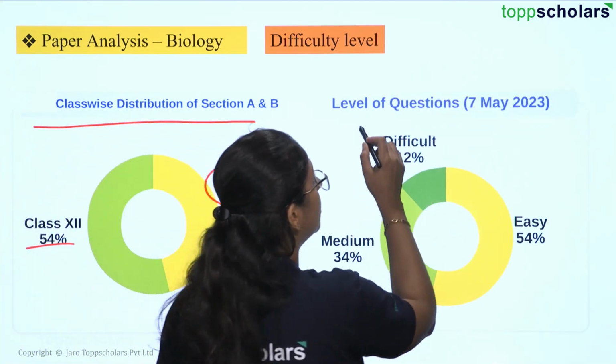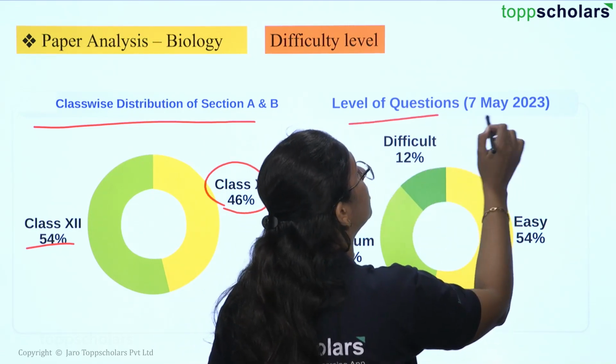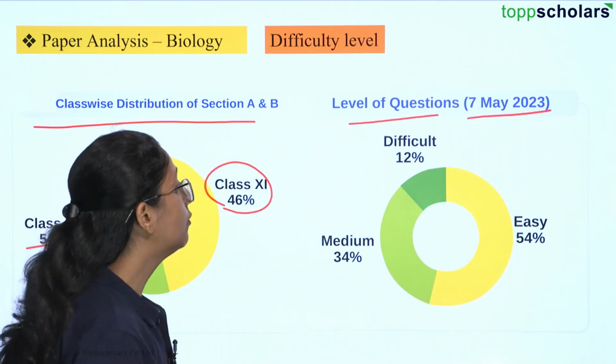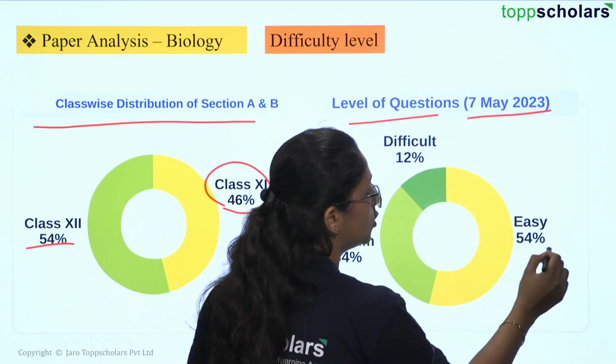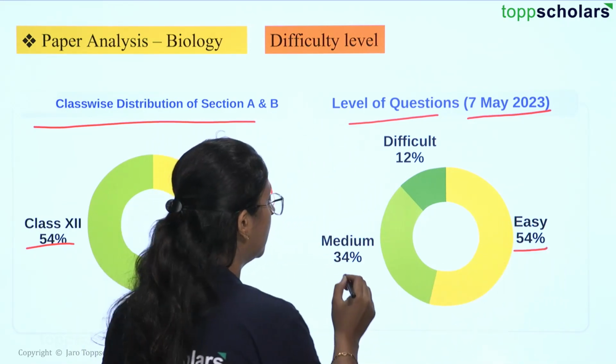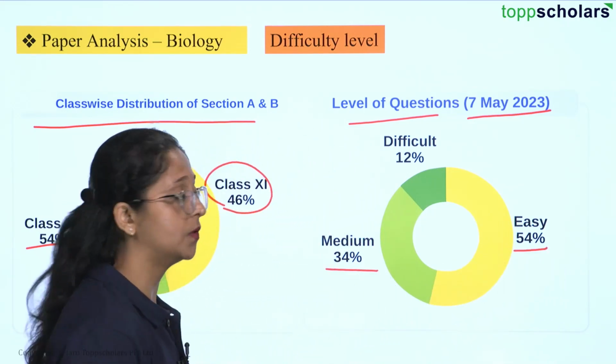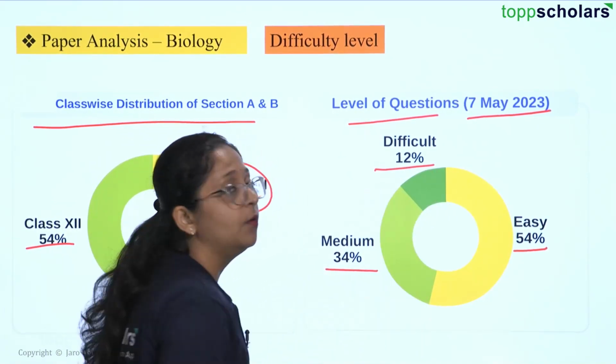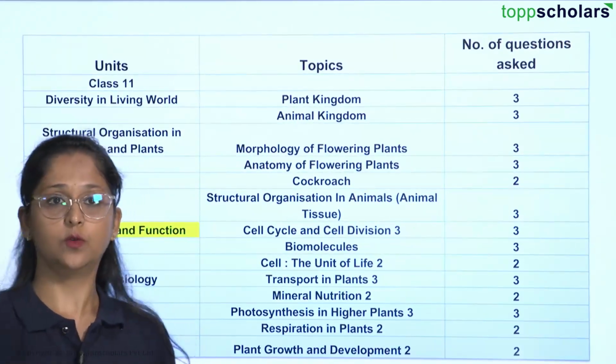And if you go for the difficulty levels of questions for 7 May 2023, easy questions were around 54%, medium questions were around 34%, and the difficult level was around 12%. So students, first let us go through the syllabus once.